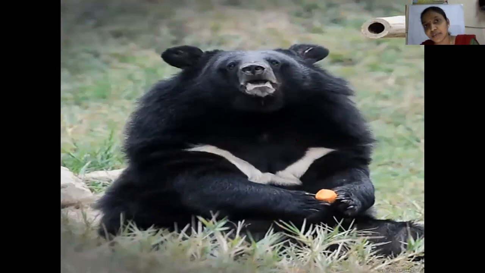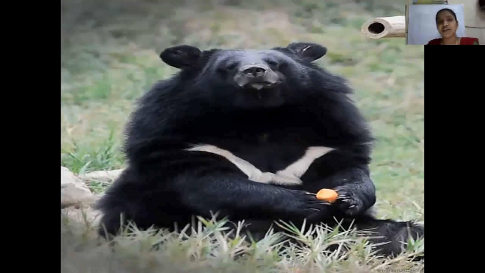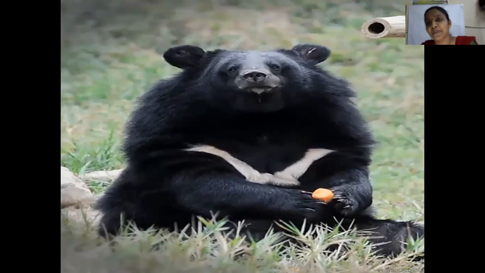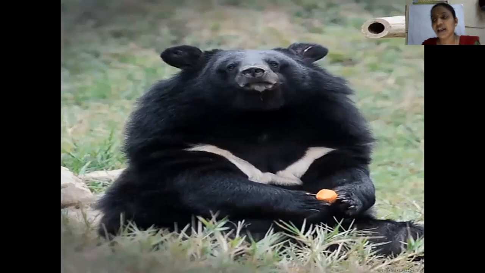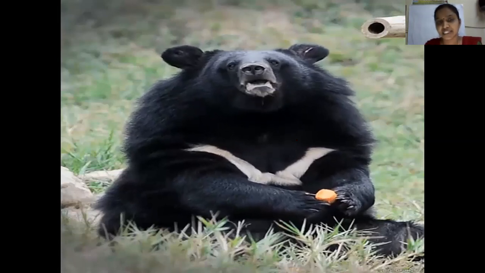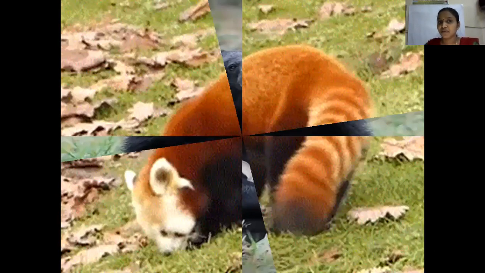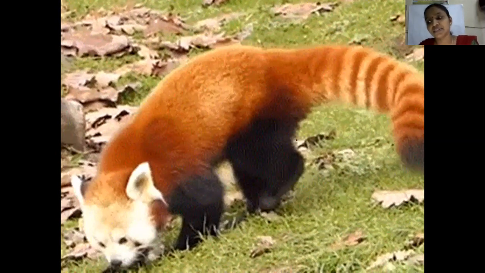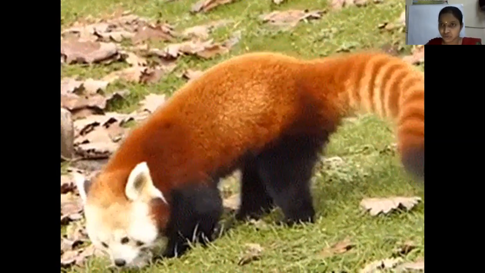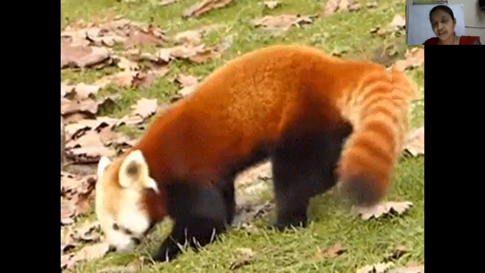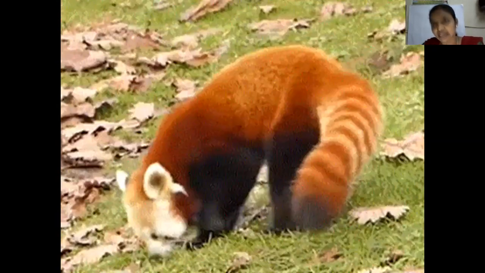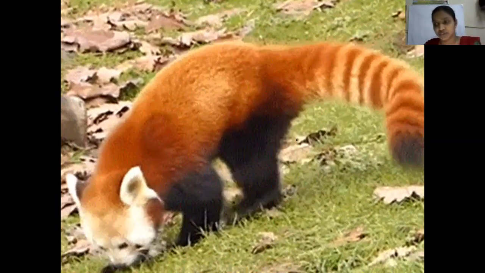So in Sikkim and West Bengal, we generally find the Himalayan black bear, and we also find red panda. These are the two animals that you mostly find, because of the climate or because of its location of area.